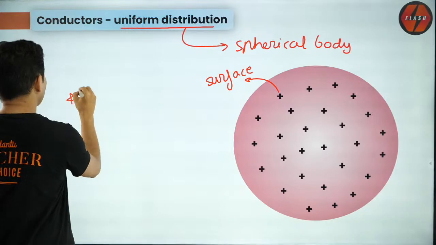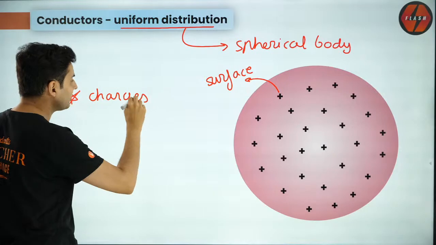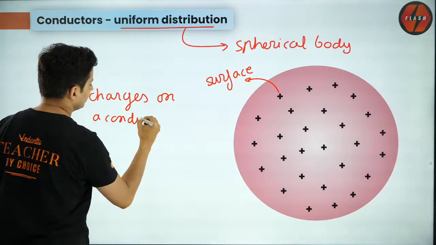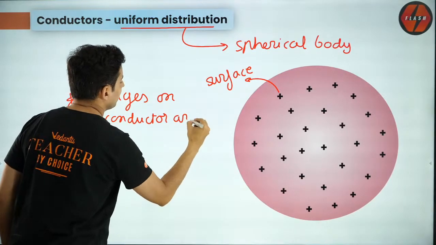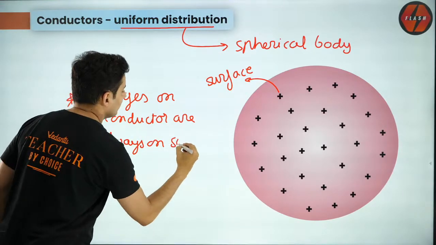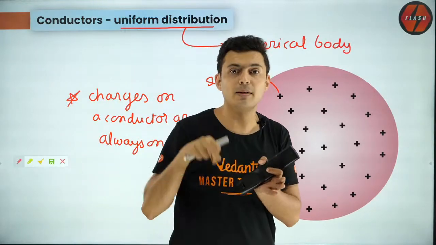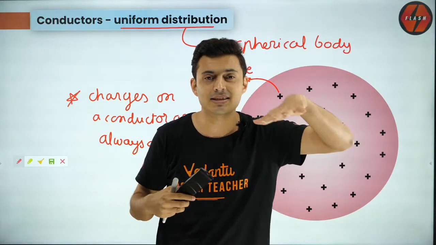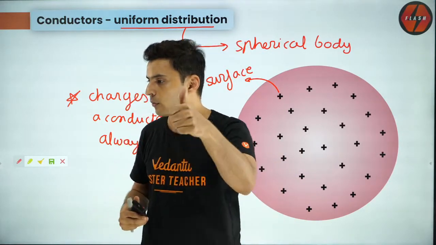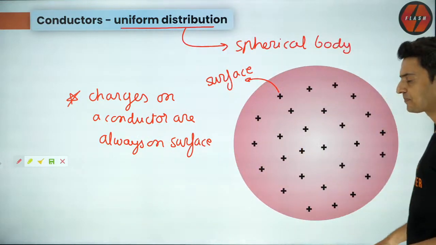In fact, this is one important property. So charges, not just for a sphere, for anything, charges on a conductor are always on the surface, not on the metallic part, not inside the metallic part. So always on the exposed surface, that's where you will see all the charges. All right, very good. Is this understood, everyone? Is this clear? Are all these properties clear?